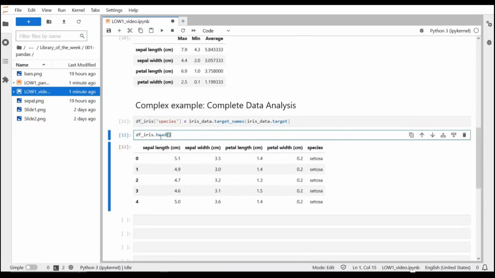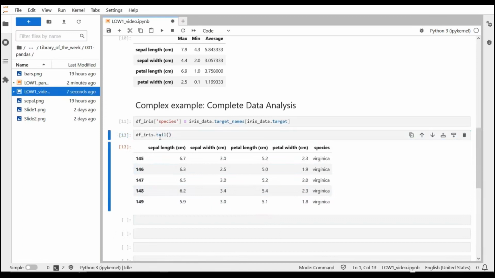And you see here I use the dfiris.head to show you the first 5 rows of this data frame. I can also use .tail, and this will show you the last rows of the data set. And you see here the last species in this table are of the species Virginica.